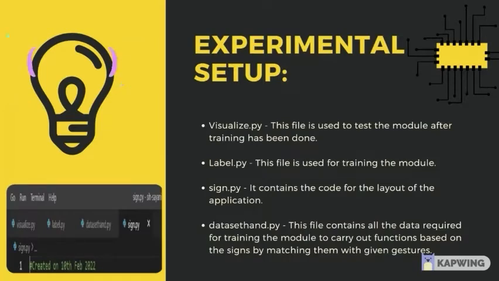Next, we can give the sign.py. Here the sign.py obviously shows the layout. Every application has an interface and a layout. Without a layout and without the interface, no application will be good.